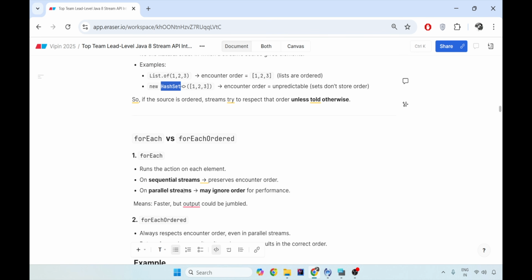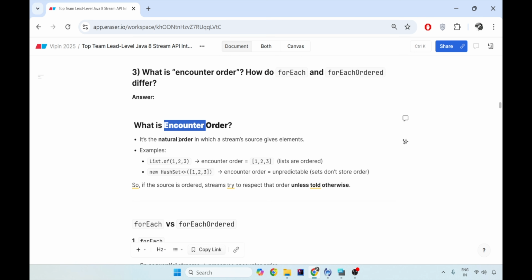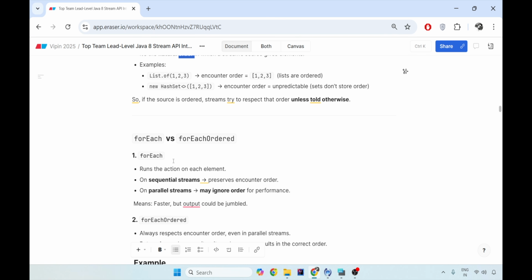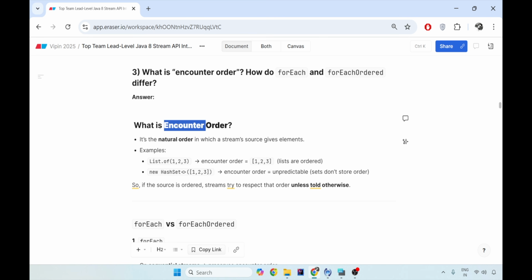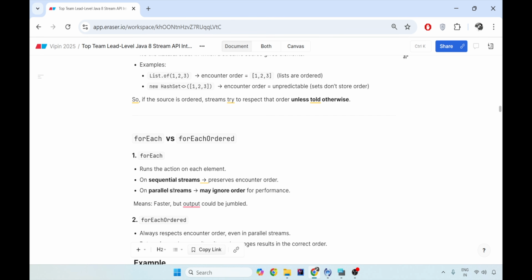Now, if you understand what encounter order is, it is just the natural order. It is now easy to understand forEach and forEachOrdered. Now, forEach runs an action on each element. If it is a sequential stream, it preserves the encounter or the natural order. But if it is a parallel stream, encounter order becomes a problematic thing when there is a parallel stream working on your streams. So on a parallel stream, it completely ignores your encounter order for better performance.